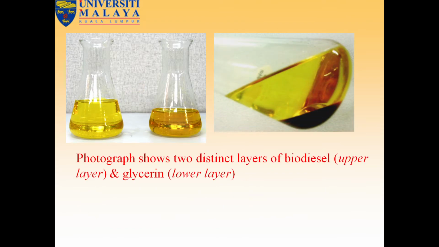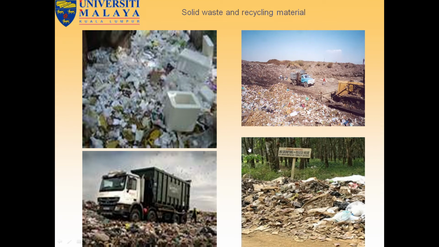Then we can see here photographs that show two distinct layers of biodiesel. This is the biodiesel, and this is the glycerin layer. The lower part is the glycerin layer, the upper part is the biodiesel. In the laboratory we have produced this. Then we can see solid waste and recycling materials, different types of paper waste, cloth waste, garbage, grasses, and also semi-solid waste, wood waste, and garbage waste.